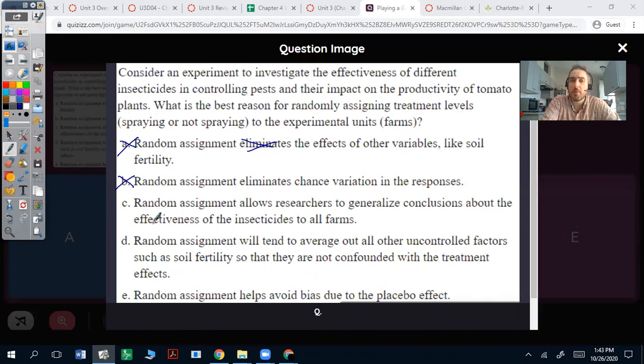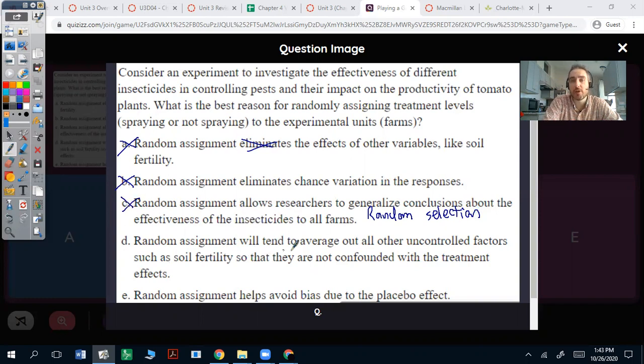If you chose this, you might be confusing random assignment with random selection. Randomly selecting farms from a larger group of farms and doing this study might help you conclude to all farms. But in this case, the farm wasn't randomly selected, so it's not going to be that one.